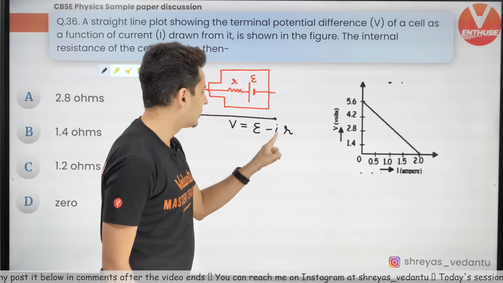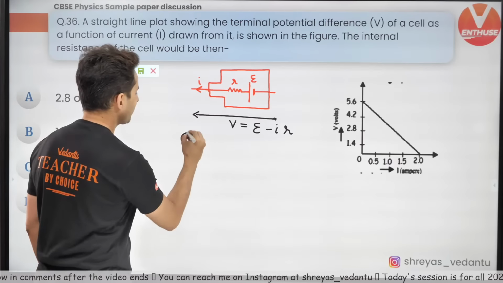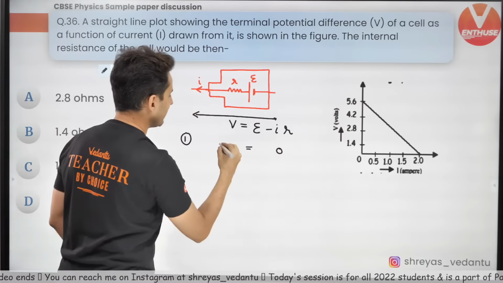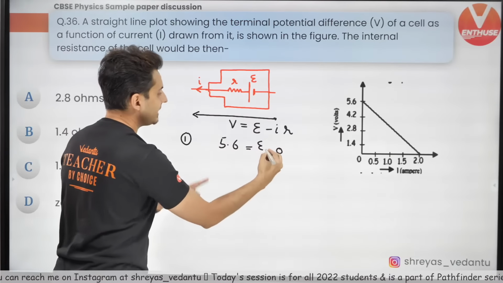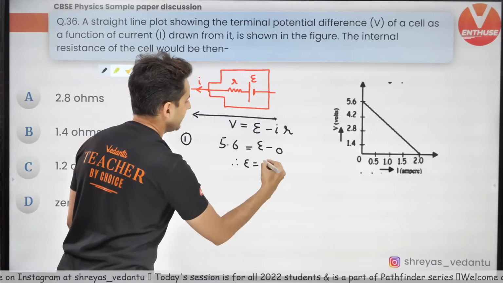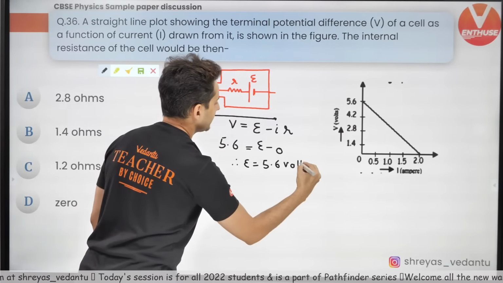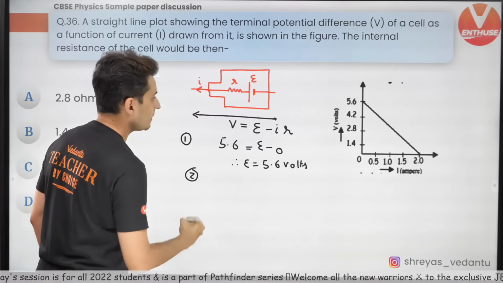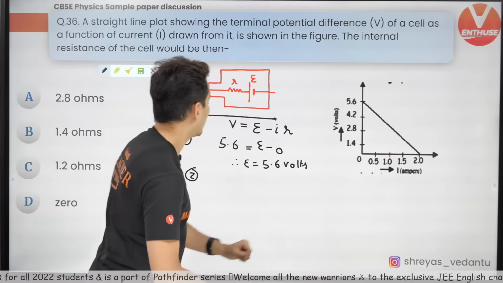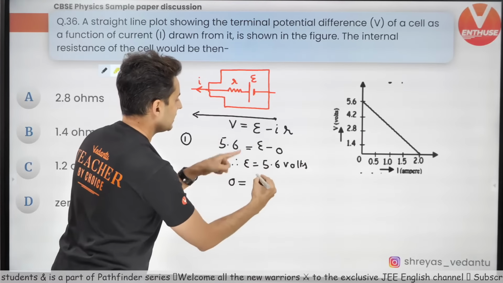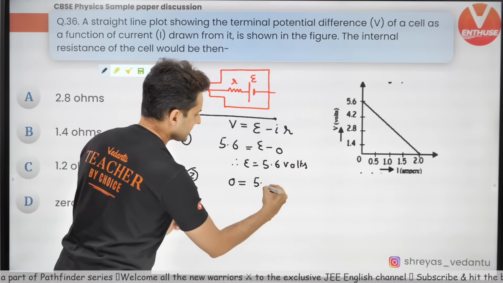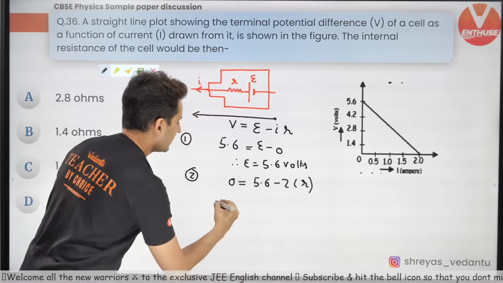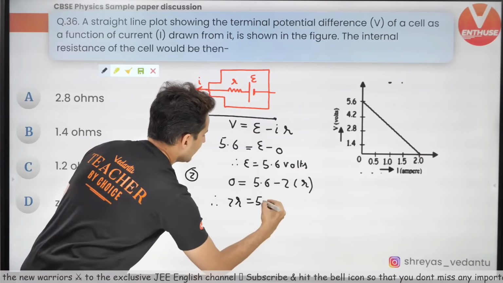Now, check this out. When the current is 0, the voltage is 5.6. So E is nothing but 5.6 volts. But that's not what is asked. Question is, what is the internal resistance? Second equation. When the voltage is 0, E is 5.6 minus the current, which is 2, into R. Therefore, 2R is equal to 5.6.